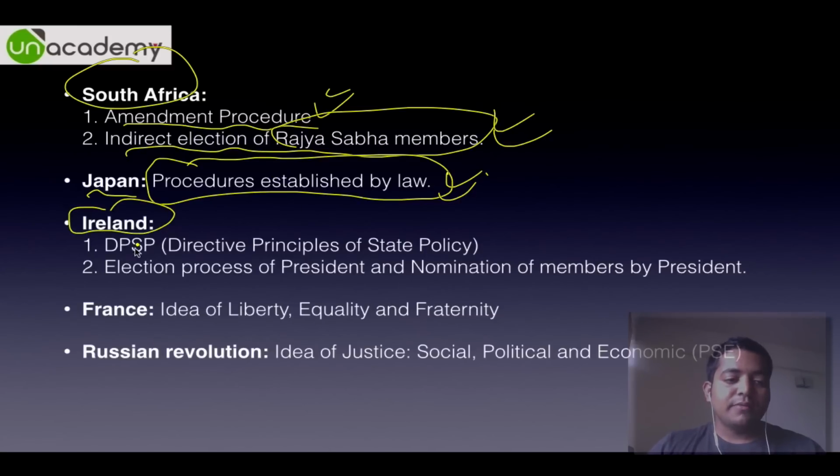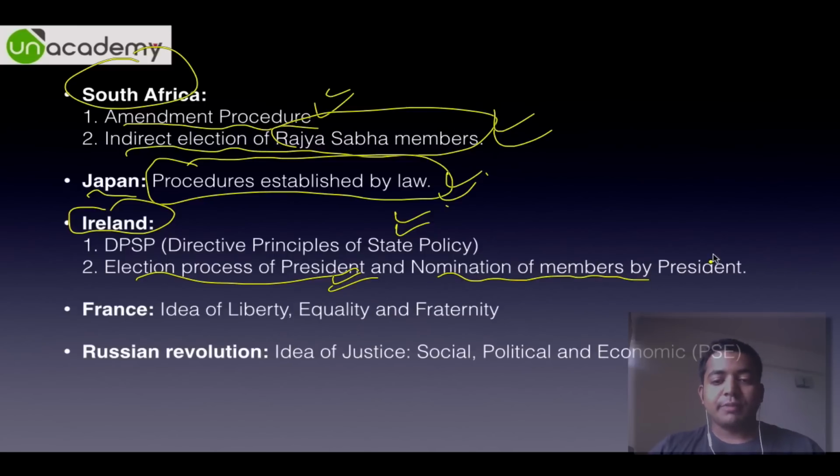From Ireland, we have taken directive principles of state policy. Then the election process of the president, that is an indirect election. Then nomination of members by the president. The president nominates 2 members to Lok Sabha and 12 members to Rajya Sabha.